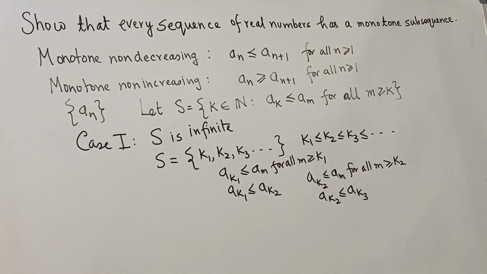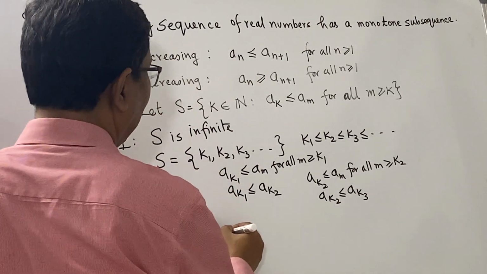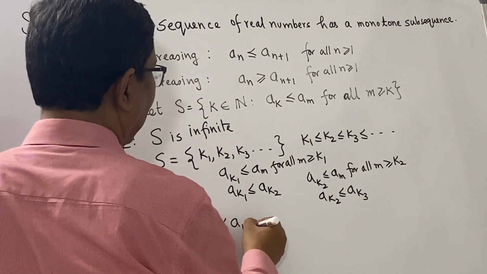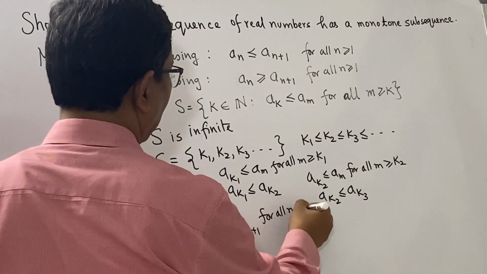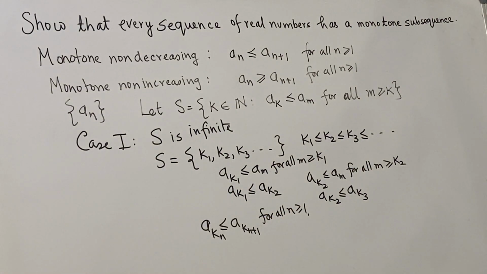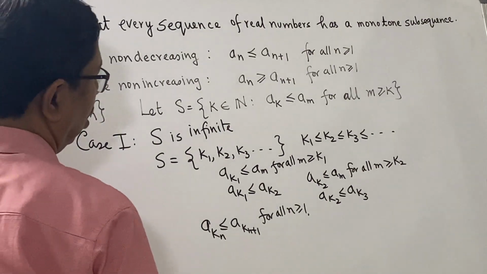Similarly, by induction, we will be able to show that a_{k_n} is less than or equal to a_{k_{n+1}} for all n greater than or equal to 1. And thus, a_{k_n} is a subsequence which is monotone non-decreasing.